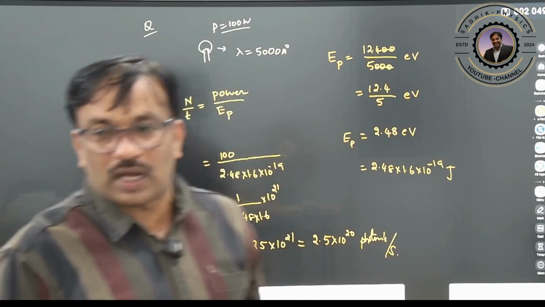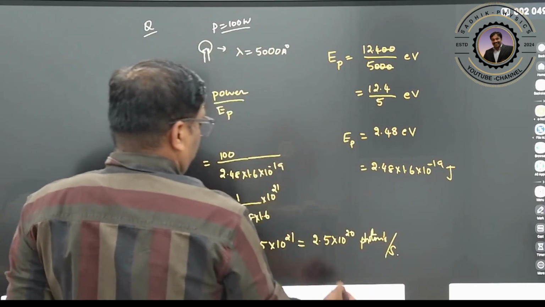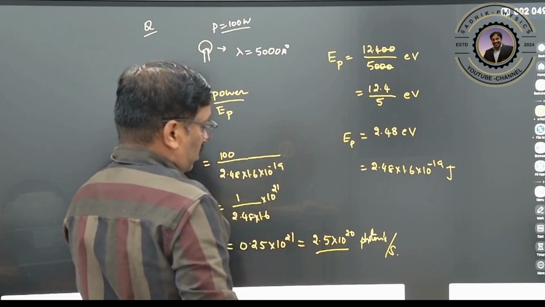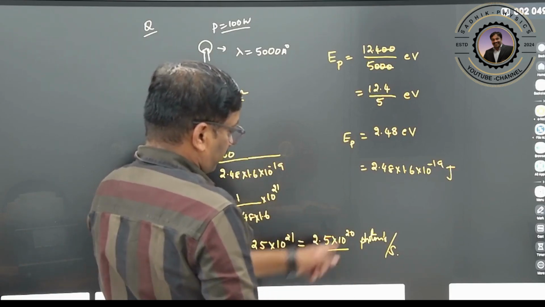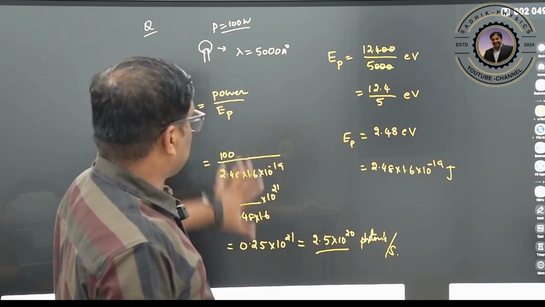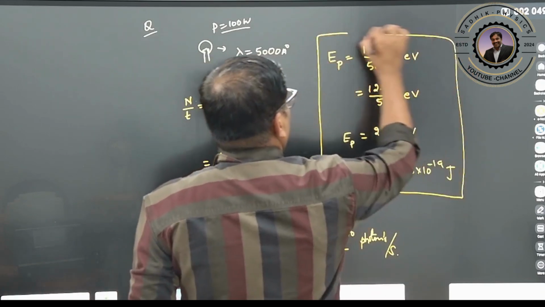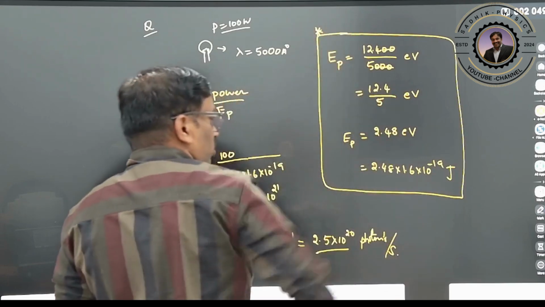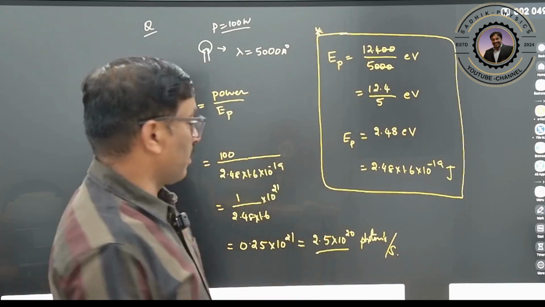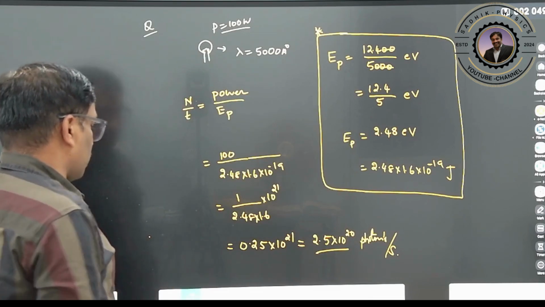So how many photons are emitting from the 100 watt bulb? It will be a very huge number. You understand? 2.5 into 10 to the power of 20 photons. So this is your number of photons, and this is your energy of the photon. So you should understand here, always try to use the SI unit. Clear? So in this way you can solve this one.